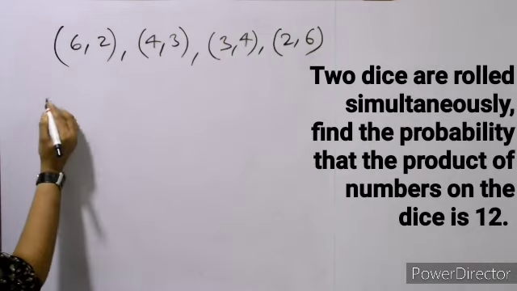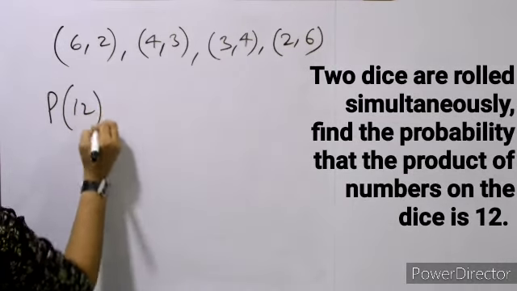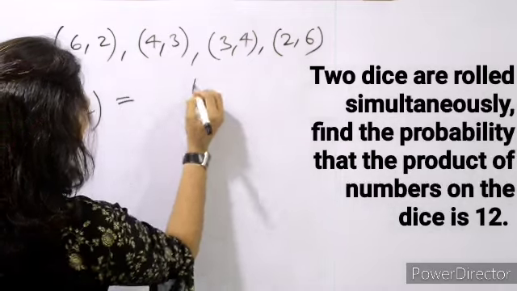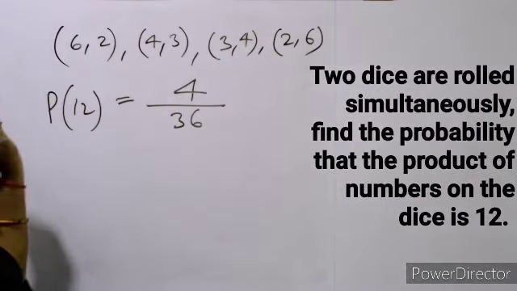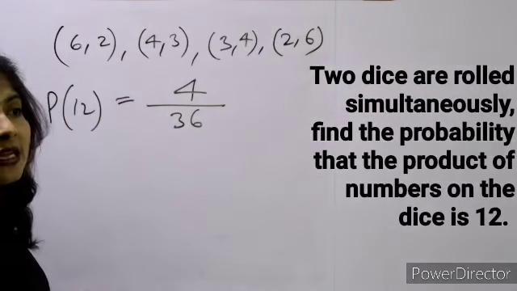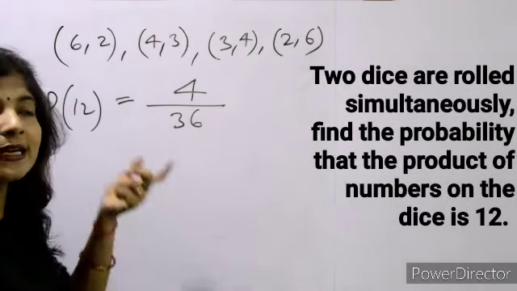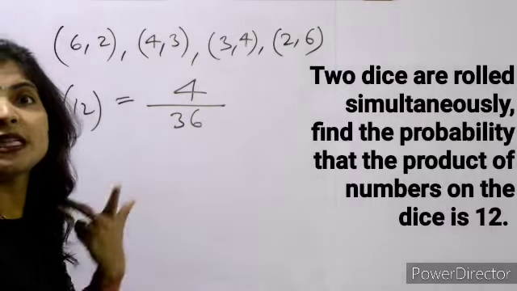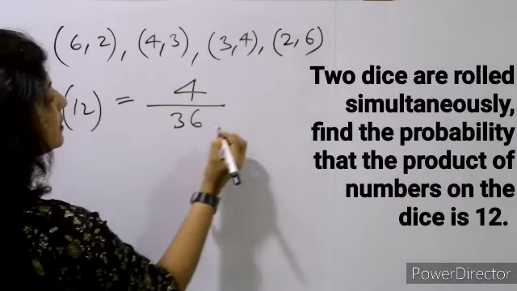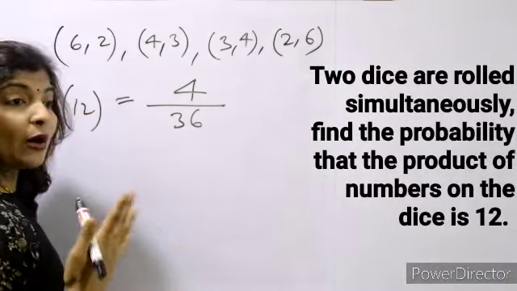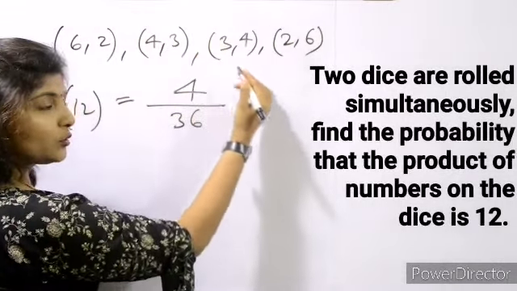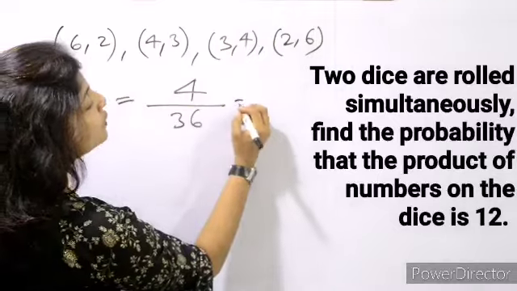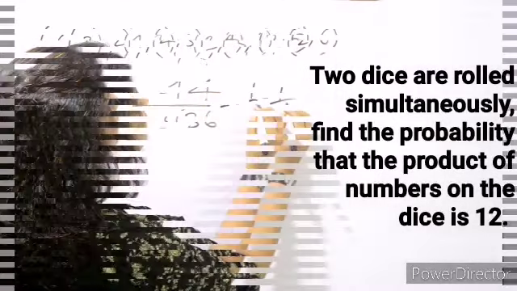Okay. So probability of getting 12 is equal to 4 upon 36, because one dice में there are कितने numbers आएंगे? 6 in one dice, second में 6 आएगा, 6 into 6 will be 36. So total जो outcomes will be 36 and जो हमारे काम का है that we want, that is 4. So 4 upon 36 will be 1 upon 9.